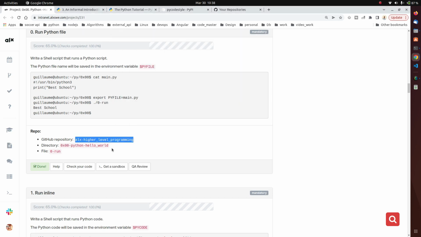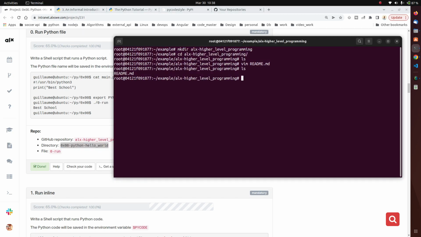Okay, so the next thing we want to do is to create this directory. So to create this directory, all you need to do is to copy this and create that directory using the command mkdir and enter. Okay, so if you check now, we now have this directory here. So now what we want to do is to create our cloud repository on GitHub.